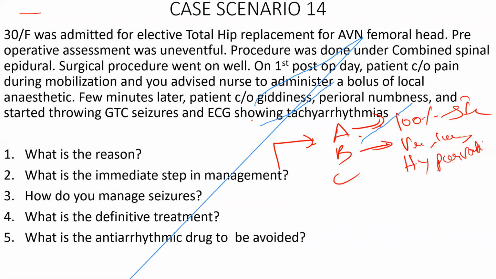Why? Hyperventilation is advised in a patient with local anesthetic systemic toxicity. Cerebral vasoconstriction, sir. Because of that, binding of the local anesthetics.